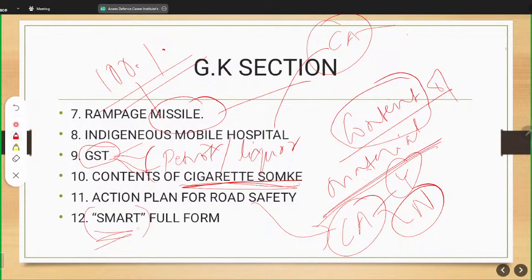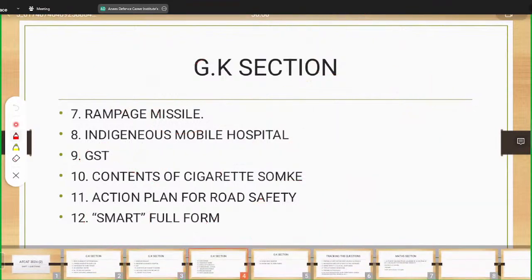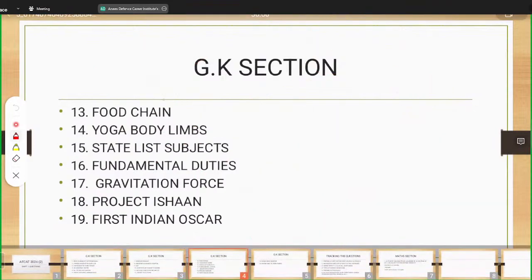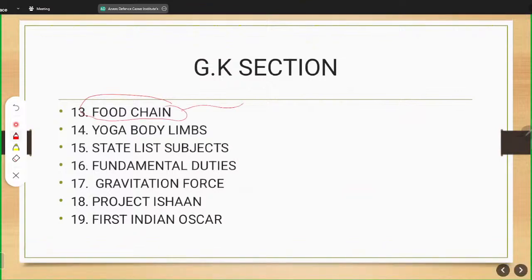This again you are not bound to know, but you need to deduce the logic from the four options which you will be given. For example, if the initials are SMART, you should try to at least connect the dots and deduce something out of it rather than leaving the question. Okay, moving ahead. Then we have question number 13, which is related to food chain.